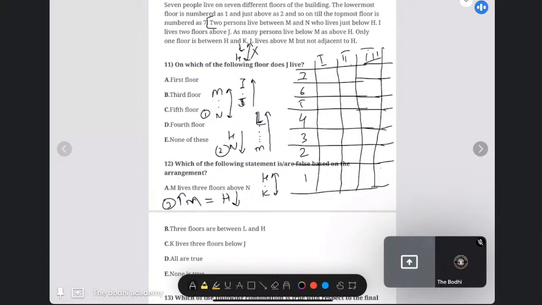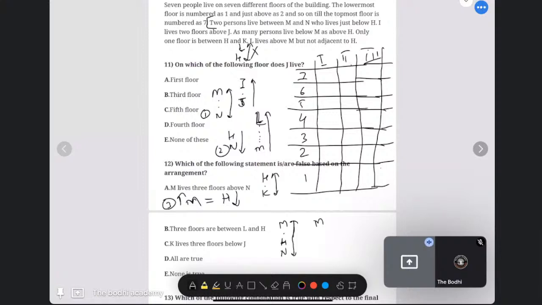Okay, I'll write it down. Either it should be M, dot, H and then N. This is the first case.